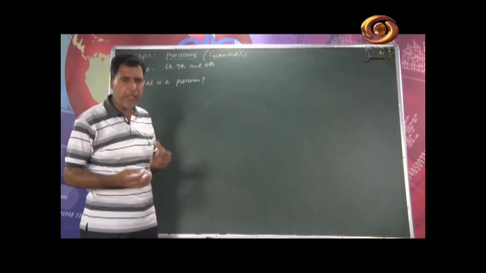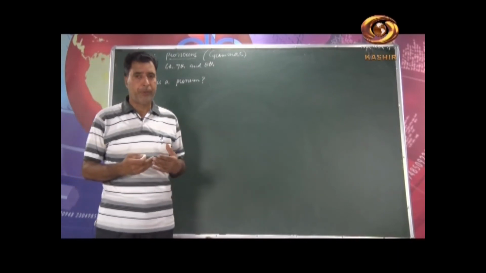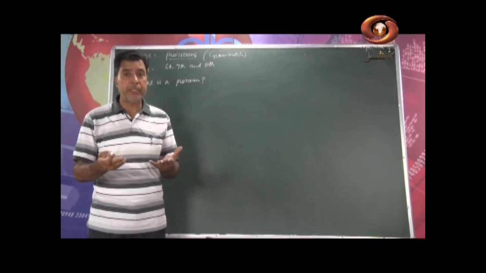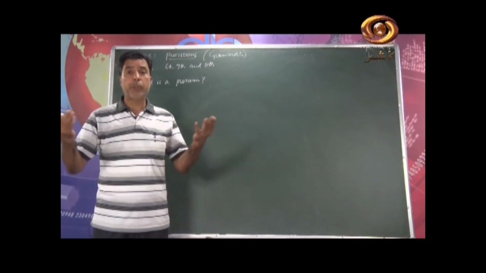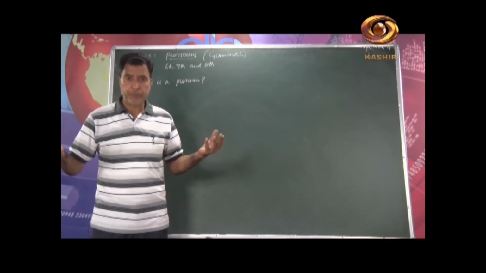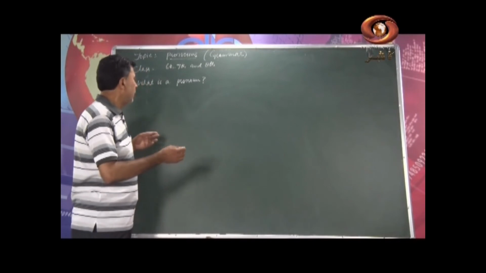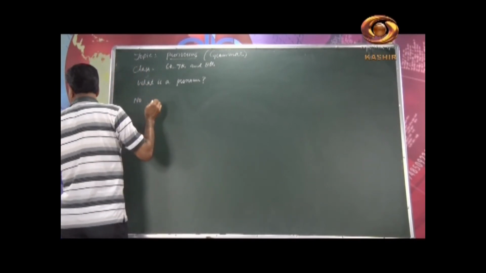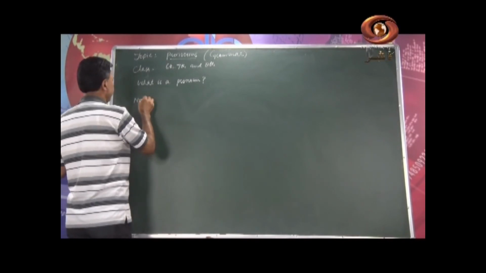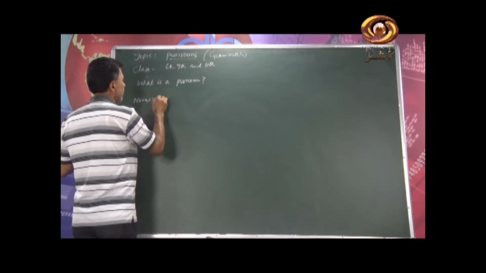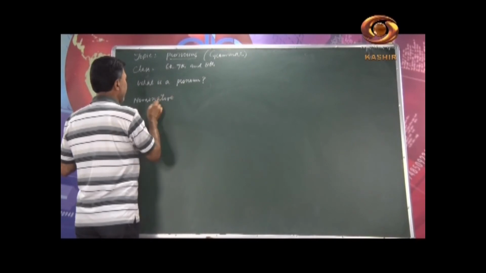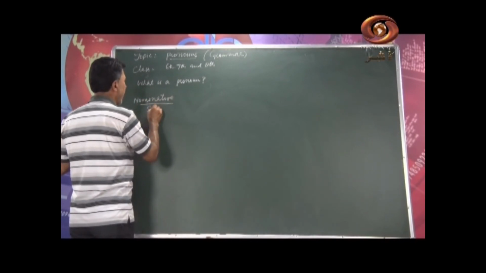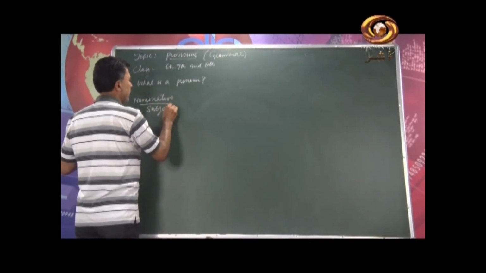Now the very first kind that we generally use, that you need to write in your examination. Here it is nominative case. Here we can use it as subjective and objective case.